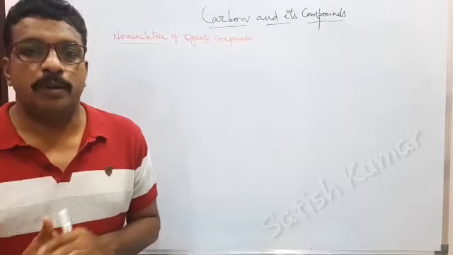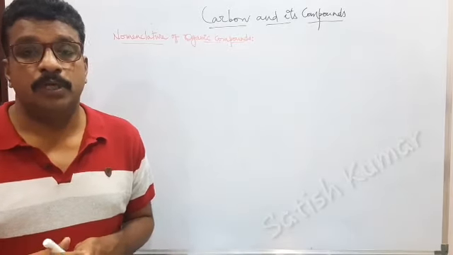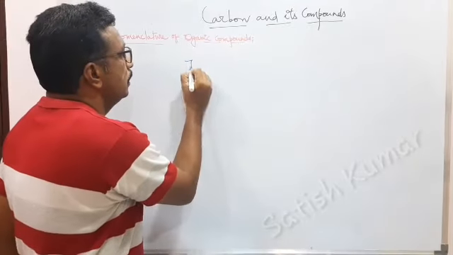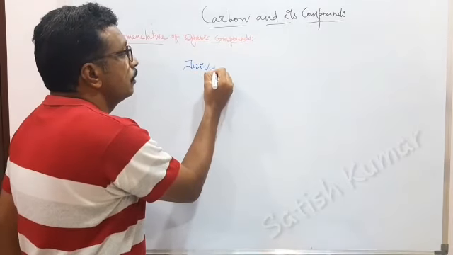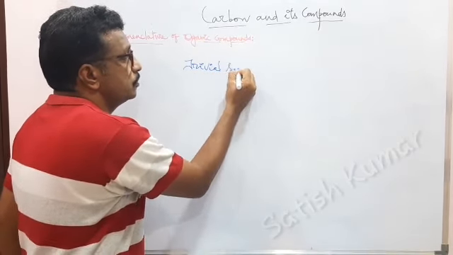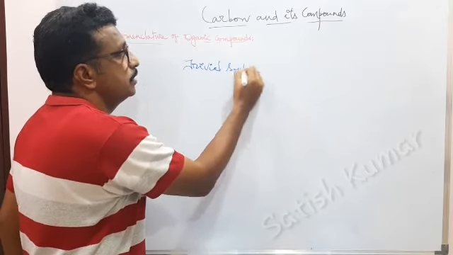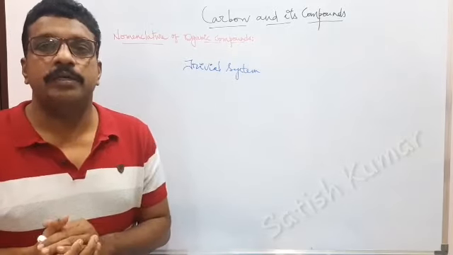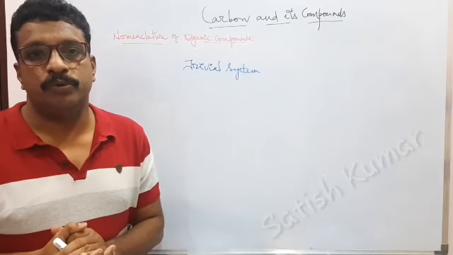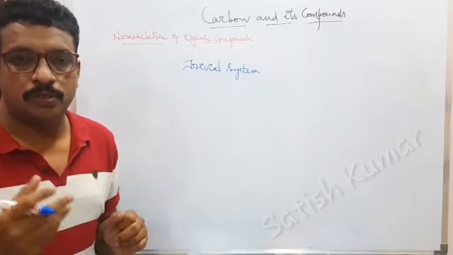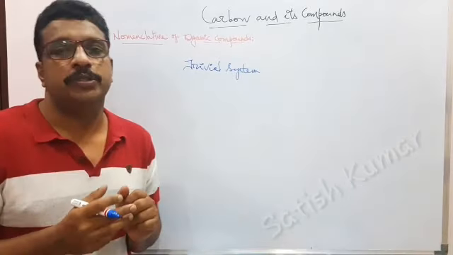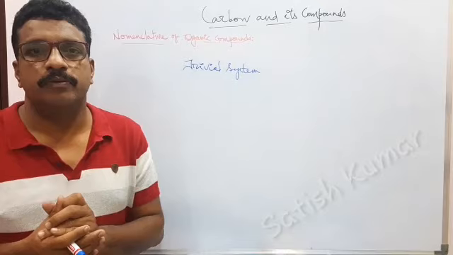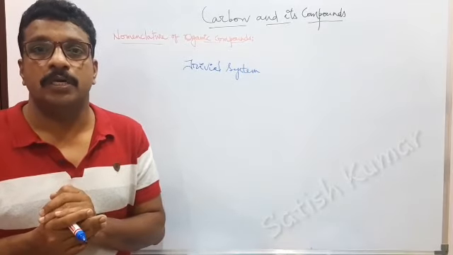Before the rules framed by IUPAC, the compounds are named with the trivial system. This trivial system is non-systematic, means there are no rules and regulations to give the name to a compound. So a single compound will have multiple names at the time.